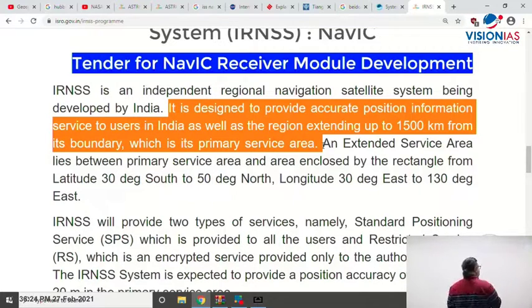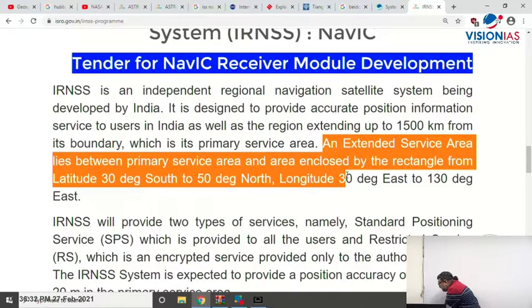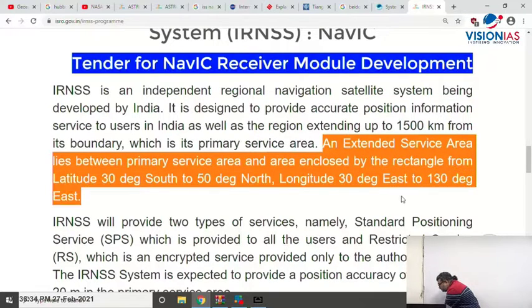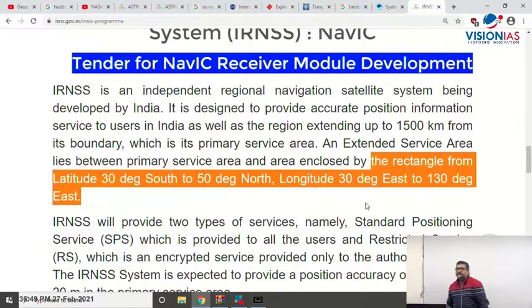But what is very important, I would like to highlight this part. The extended service area lies between the primary service area and an area enclosed by a rectangle, right? From latitude 30 degrees south to 50 degrees north, longitude 30 degrees east to 130 degrees east.